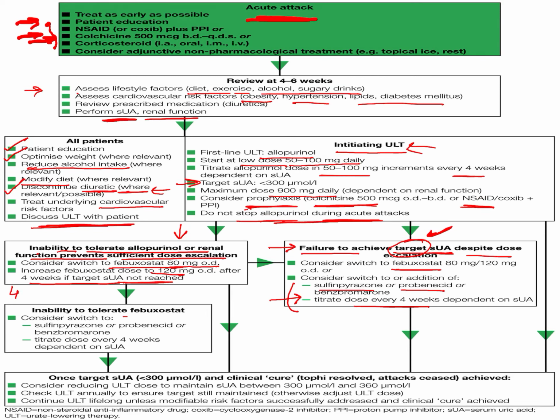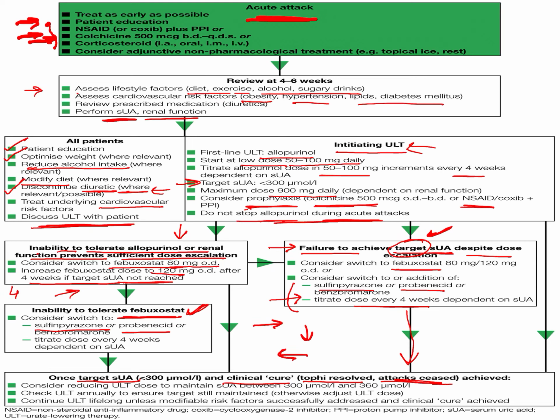If the patient is not able to tolerate febuxostat or the target is not achieved with the febuxostat also, then we can go for the uricosuric therapy, which is the probenecid and the sulfinpyrazone. So finally, once the target is achieved by the addition of the drugs, allopurinol, febuxostat and finally the uricosuric drugs, the clinical cure is achieved, which means tophi have been reduced and there are no longer acute attacks.